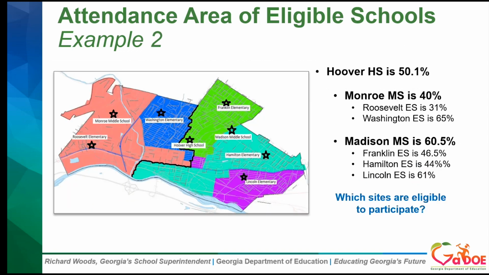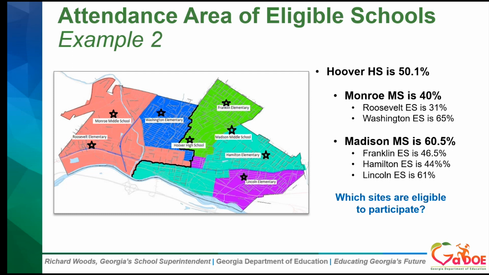Let's discuss the next example. All right, so this is a little bit more complex of an example. For this one, all of these different shaded areas is the attendance area of one high school. And there's two middle schools.